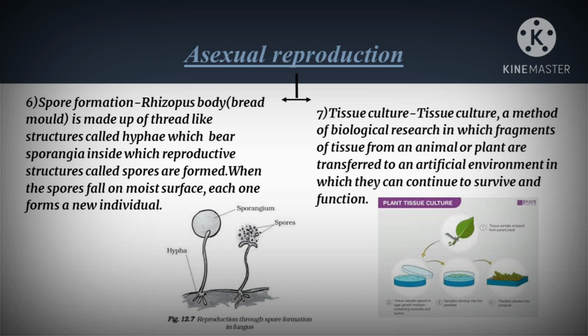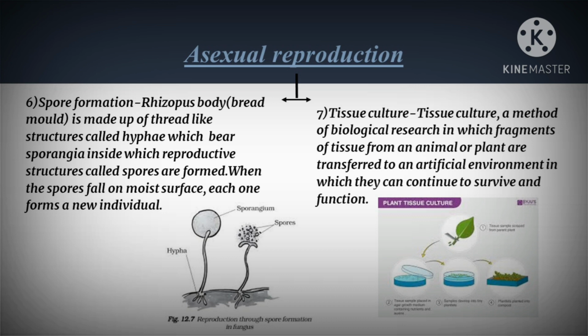Next one is tissue culture. Tissue culture is a method of biological research in which fragments of tissues from an animal or plant are transferred to an artificial environment in which they can continue to survive and function. It means that cells from the growing part of a plant or animal are removed and placed in an artificial medium where they divide and form small groups of cells.